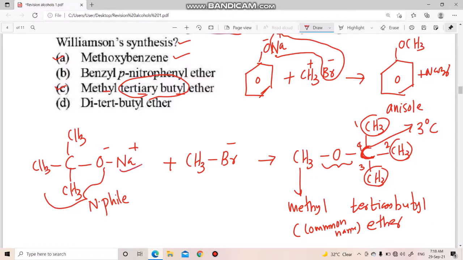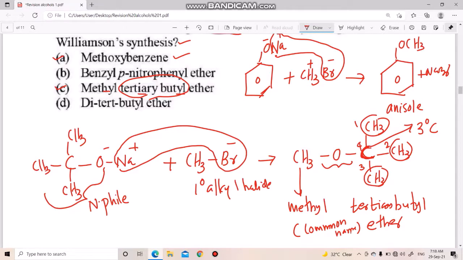Na plus Br negative forms NaBr, and this reaction is possible because the alkyl halide is a primary alkyl halide. So in the primary alkyl halide case, Williamson synthesis is possible because there is no steric effect. And one more thing, SN2 mechanism, the backside attack of the nucleophile on CH3, which is positive. So normal Williamson synthesis is possible here, then NaBr, and we get the product. So the third compound can also be prepared by this method.